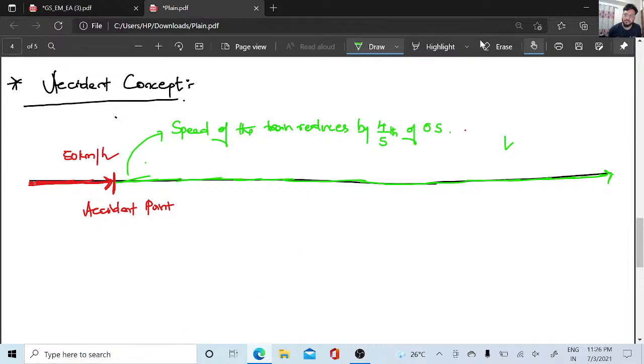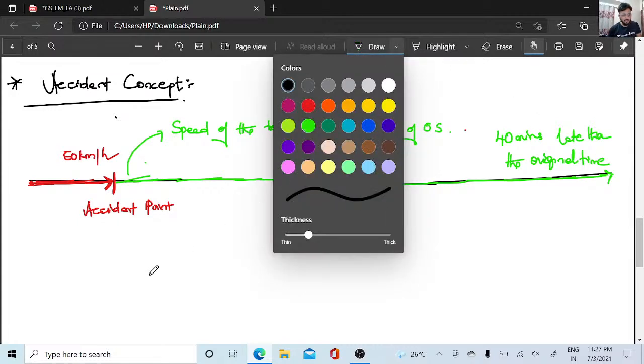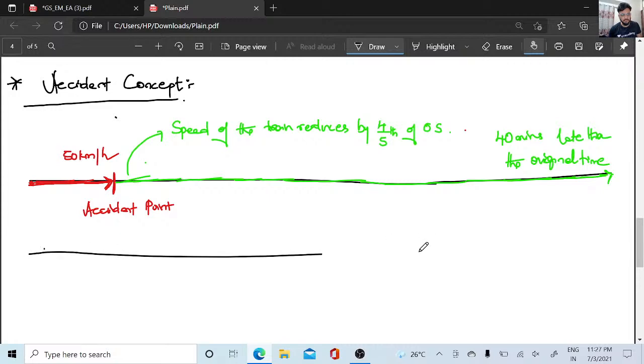It would take 40 minutes later than the original time. It was scheduled to meet at 7 o'clock, but it will meet at 7:40. Same question, they will tell you.